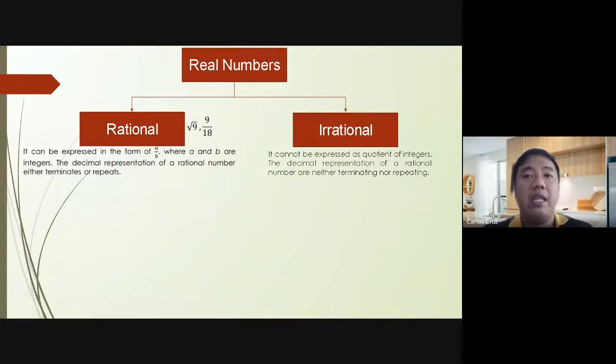9 over 18. When you divide 9 over 18, this is 0.5. So, as simple as that. So, kung gano'n lang po kasimple magiging decimal niya, then that will be considered as rational.